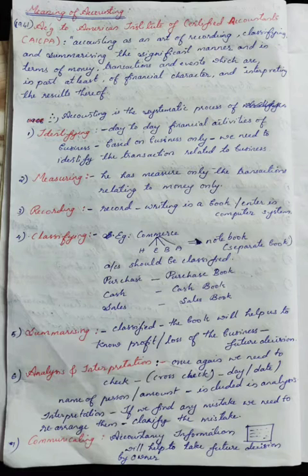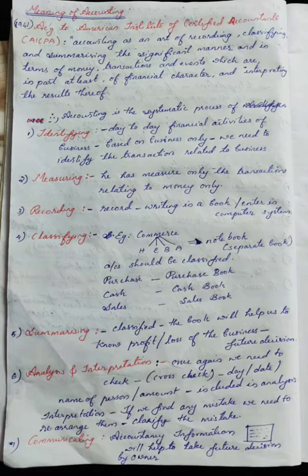Actually, I told you that bookkeeping is nothing but the process of recording day-to-day financial activities of the business related to money, entered in a particular book for future details. So whatever day-to-day activities are performed in a business should be identified. Suppose you purchase goods, you pay rent, you purchase stationery, or withdraw money from the bank for business purposes. These are known as business transactions. That is what is known as identifying.